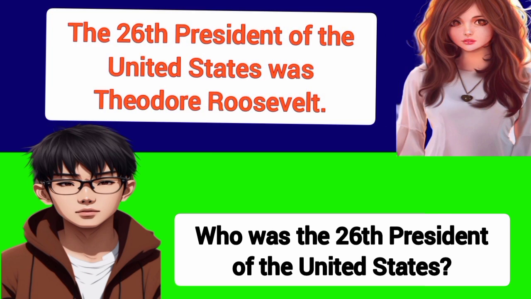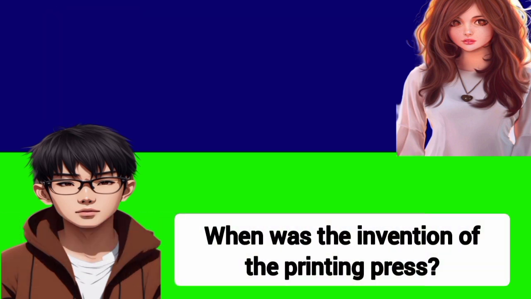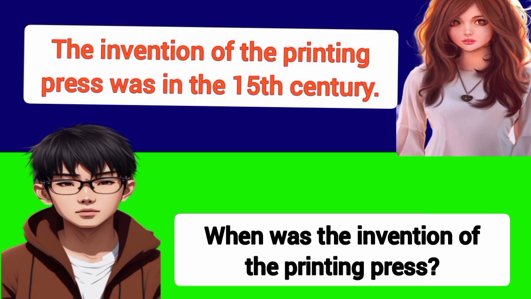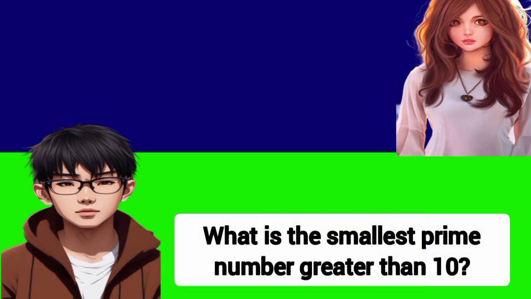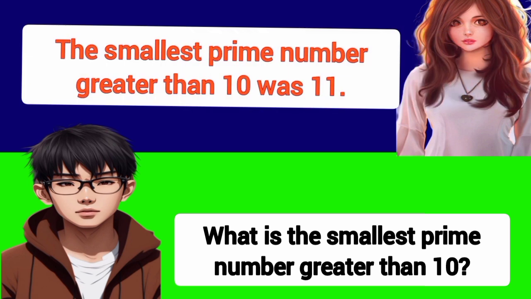Who was the 26th President of the United States? The 26th President of the United States was Theodore Roosevelt. When was the invention of the printing press? The invention of the printing press was in the 15th century. What is the smallest prime number greater than 10? The smallest prime number greater than 10 was 11.